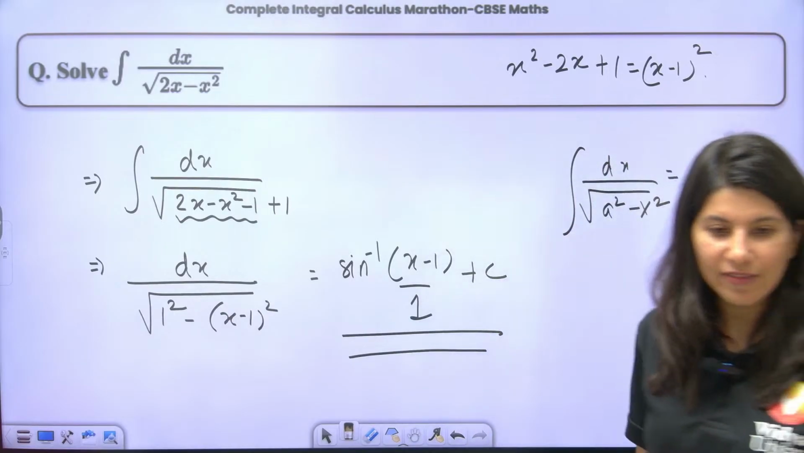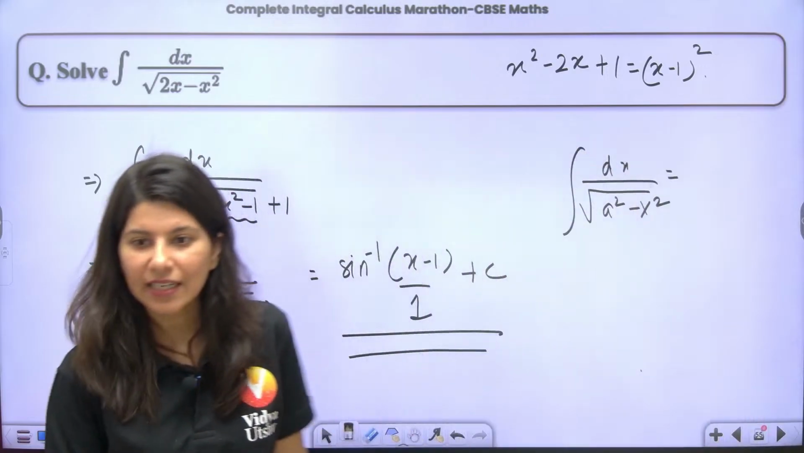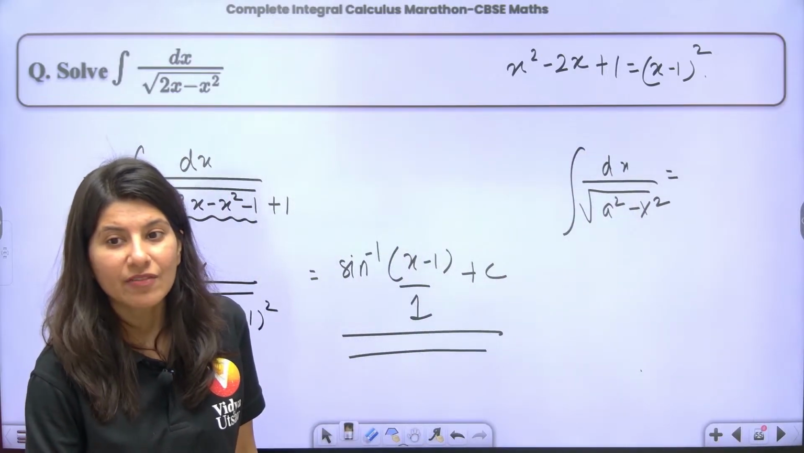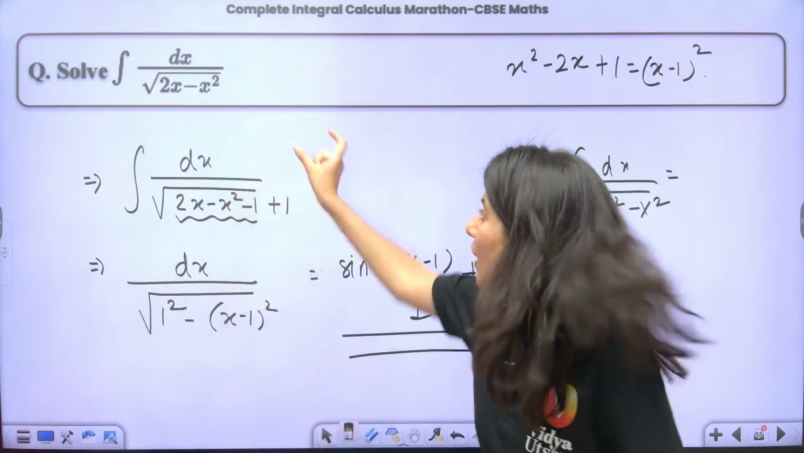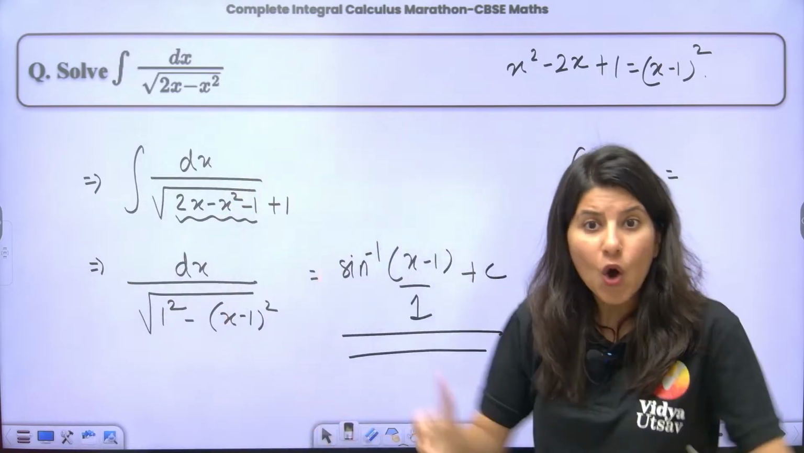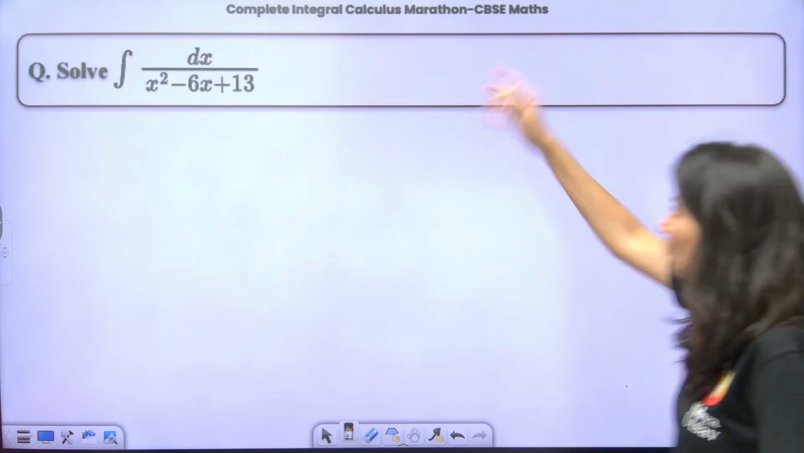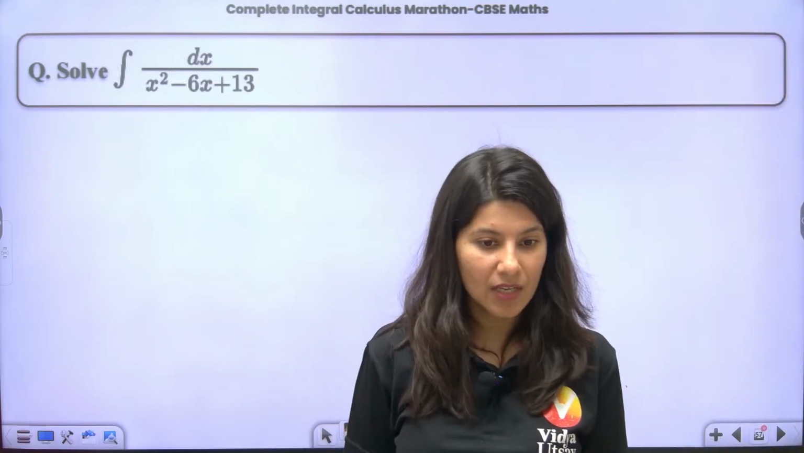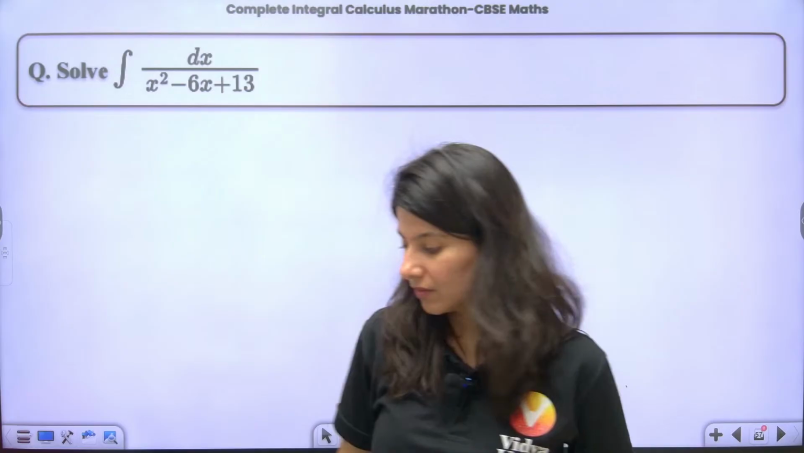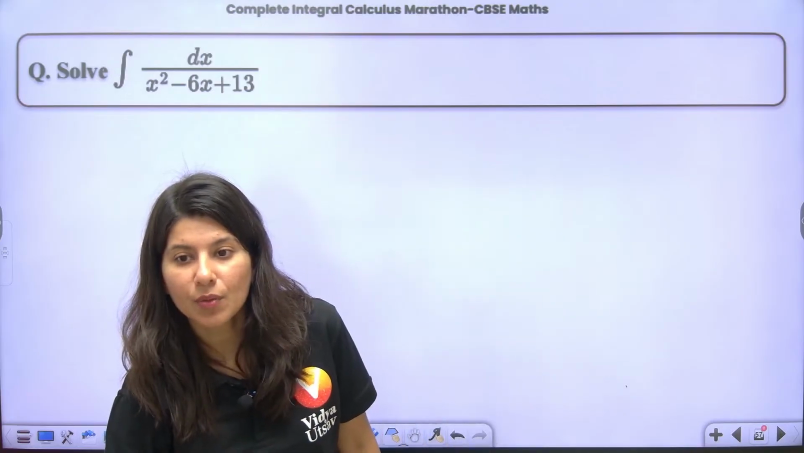What do you think, everybody else? Are you getting it, understanding it? How to tackle it when there is 1 upon the square root of a quadratic? Or in fact, you can have 1 upon a quadratic. How to tackle it? 1 upon quadratic. Tell me.